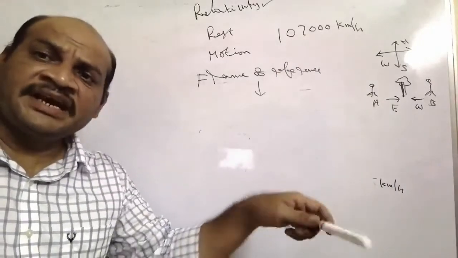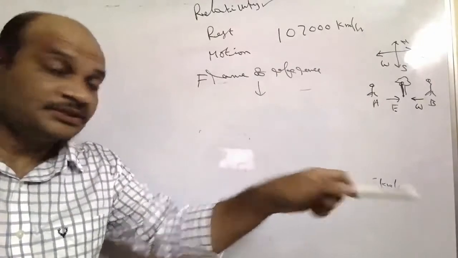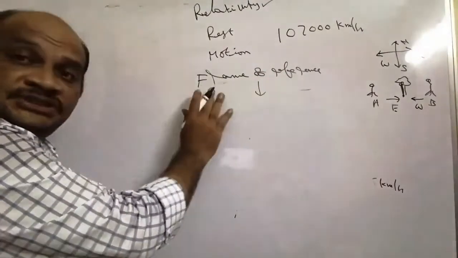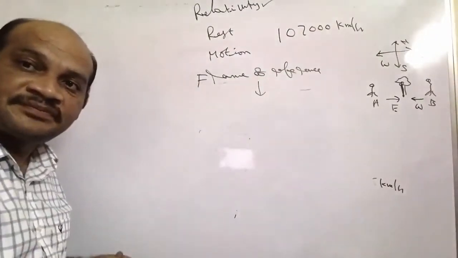So that platform is one frame of reference.